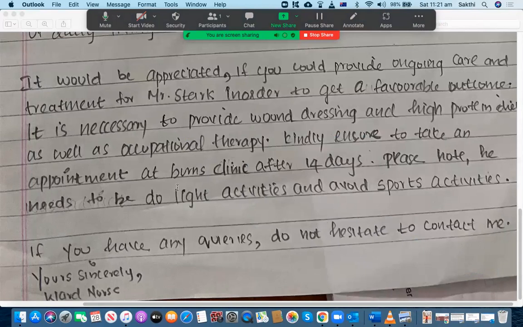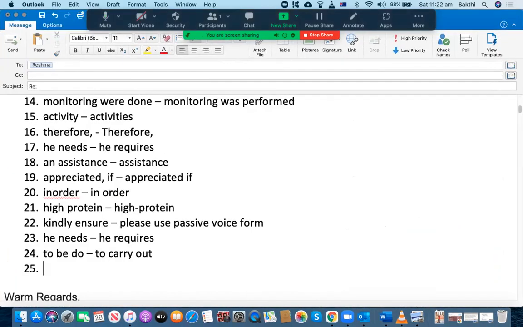Instead of saying to be do, you can't use to be and then do. That's wrong. To be always goes with the third form of the verb, otherwise known as the past participle. For example, to be done, to be conducted, to be performed, to be issued, and so on. Even if you want to use to be done, that's right. Light activities, and avoid sports activities. You don't need to say sports activities again. You can say simply sports, isn't it? You are not adding any value by writing sports activities. So it's better to say sports. That's it. Finished.